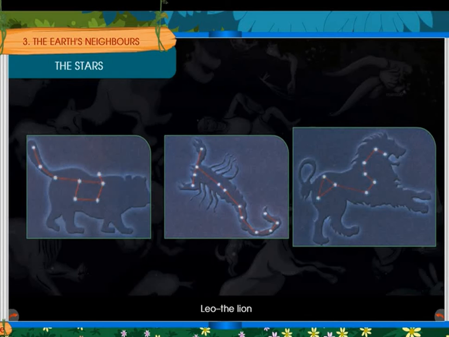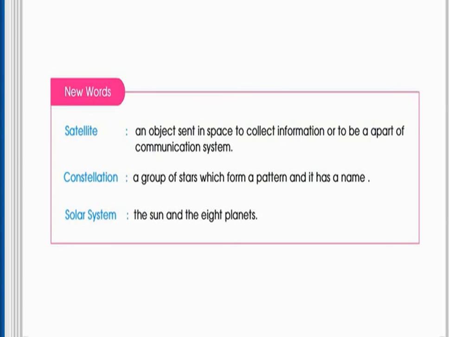Next we will learn about new words. Satellite. What is a satellite, children? An object sent to space to collect information or to be a part of the communication system. Constellation. A group of stars which form a pattern and has a name. The sun and the 8 planets together are called the solar system.